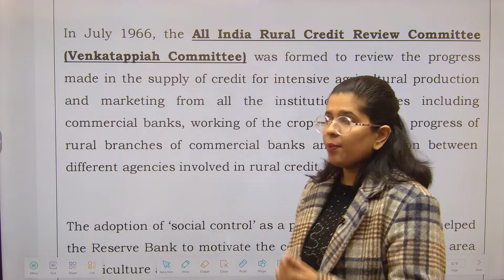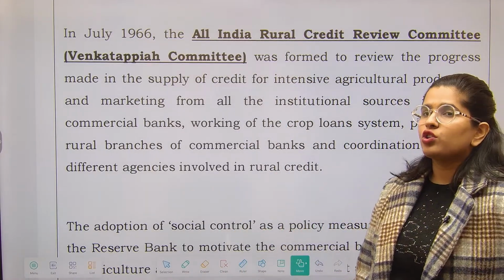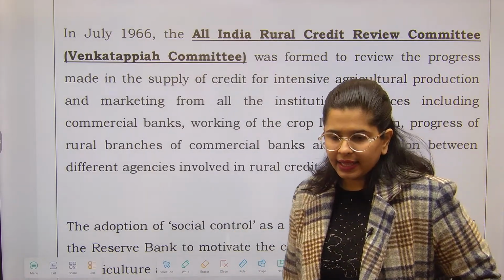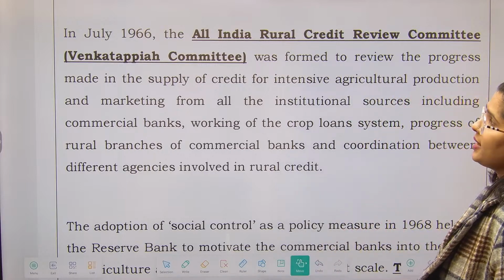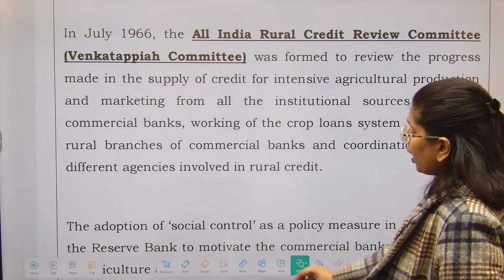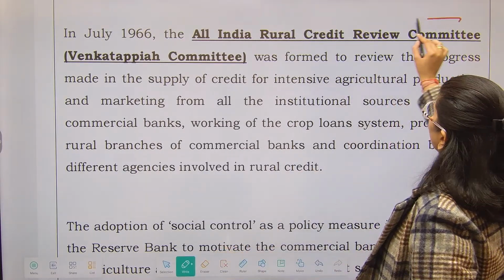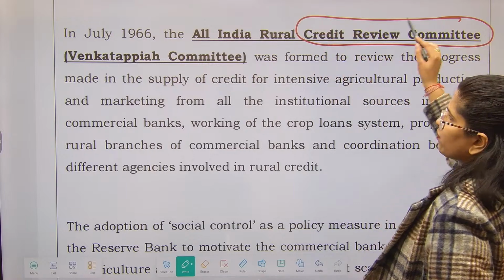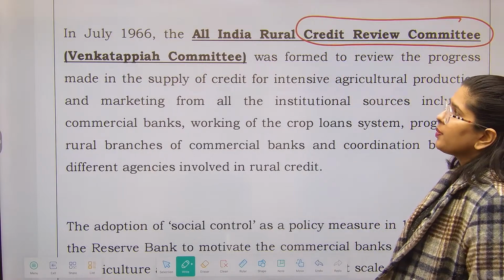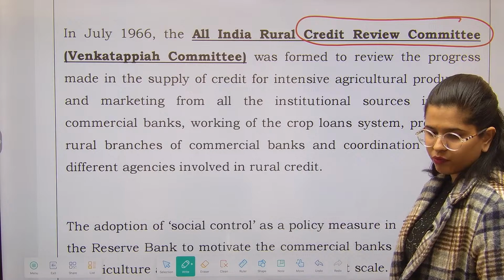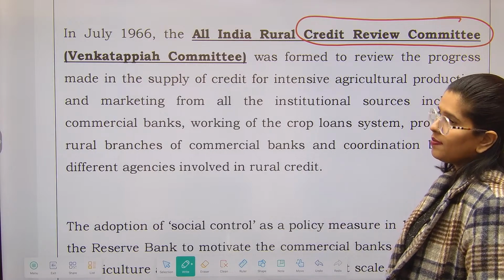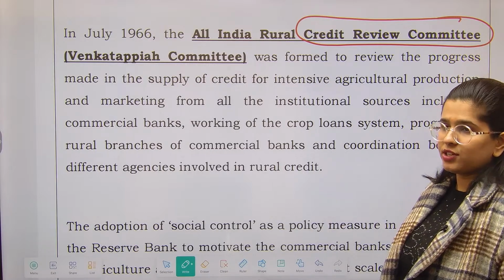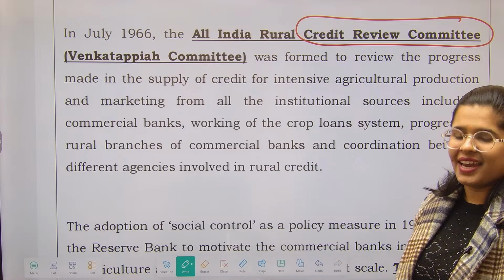Now, post the Agriculture Refinance Corporation Bill, the second thing we see is that in July 1966, the All India Rural Credit Review Committee was formulated, and this time the name given to the committee was the Venkatappaiah Committee. Obviously whosoever is the chairman, this is how committees get their name.